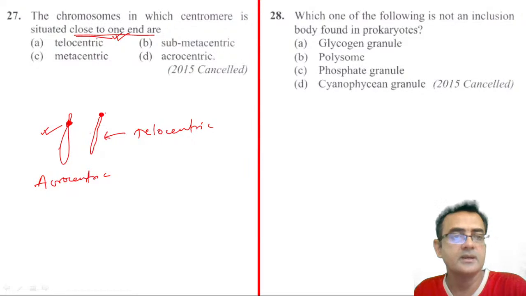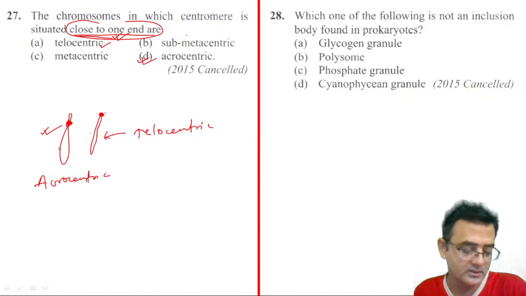If the centromere is at the end of the chromosome, then it is telocentric. But they are asking close to one end, so the answer is acrocentric.